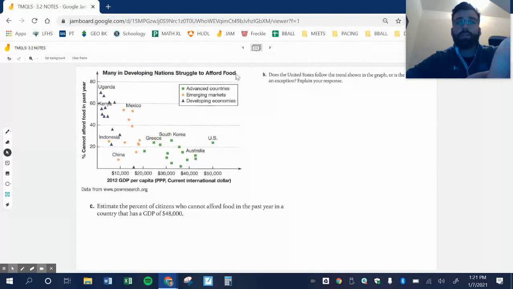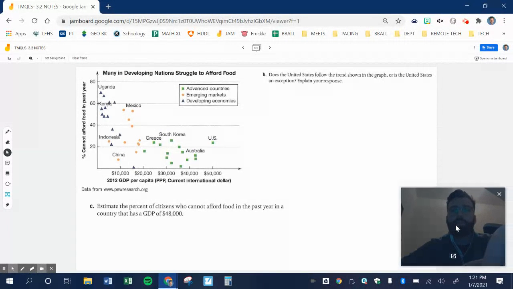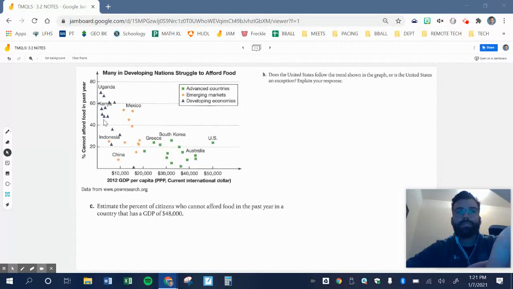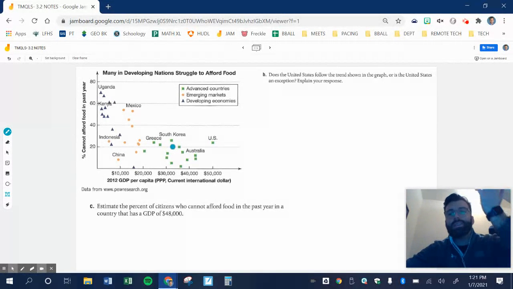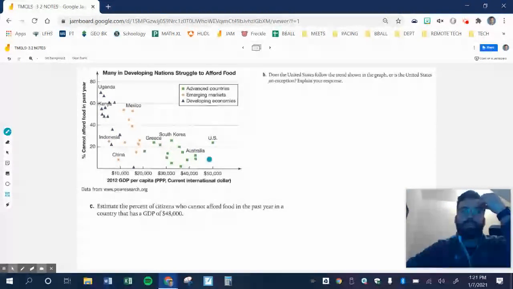As we continue to look at this graph, part B doesn't ask us to do anything. It says, does the U.S. follow the trend of the graph, or is the U.S. an exception? It's a great question. I would say that it doesn't follow the trend of the graph.